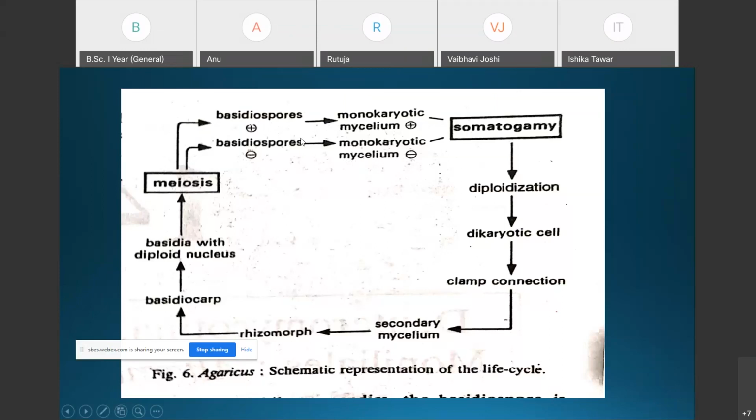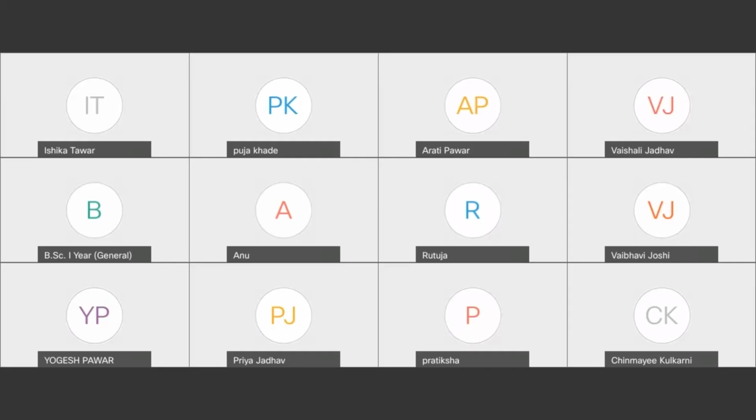That is the life cycle pattern in Agaricus. That is all about the life cycle of Agaricus.